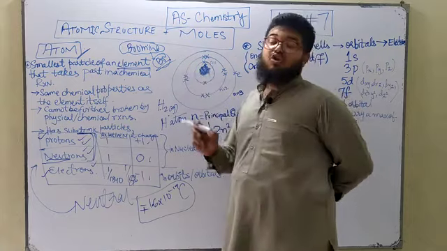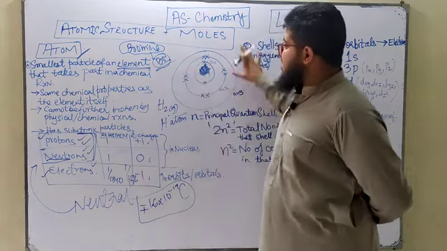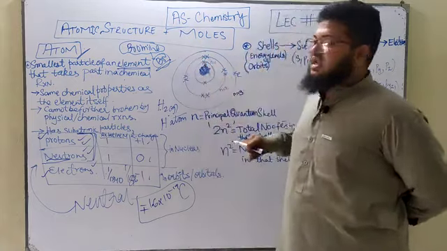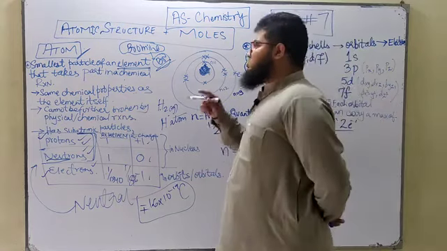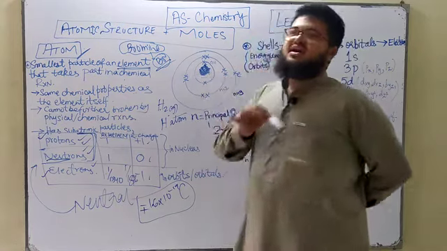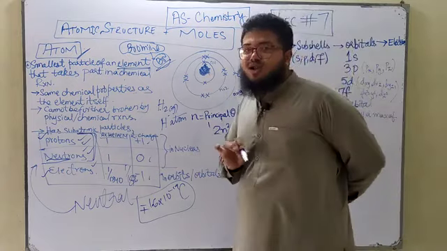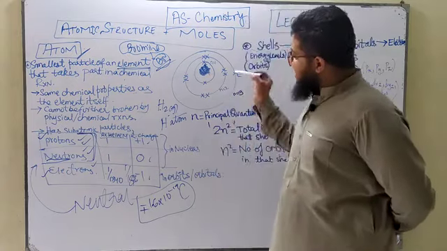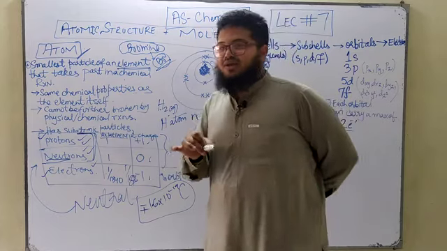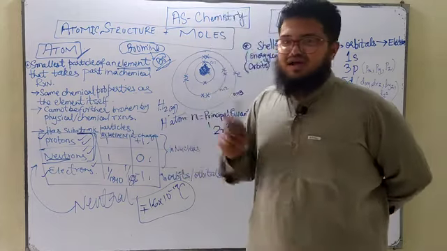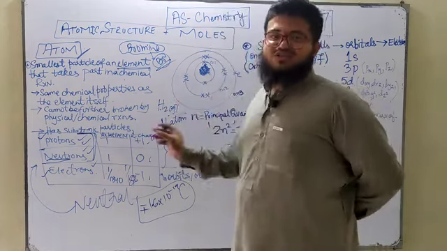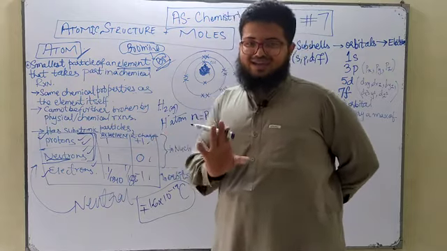In your O levels you studied that electrons are present in circular orbits around the nucleus, remember? But in your A-level chemistry, let me tell you that was not the correct structure of an atom.